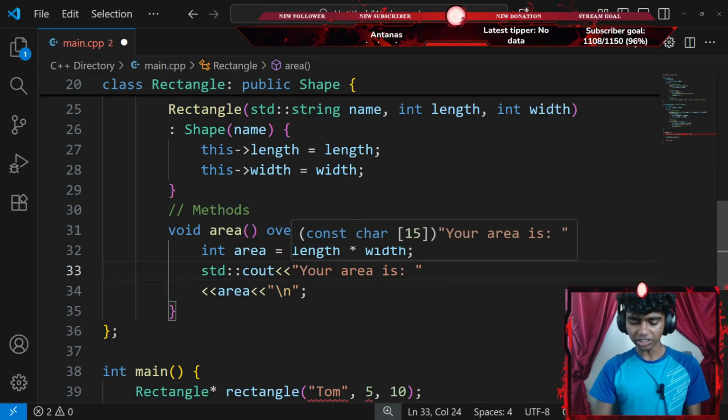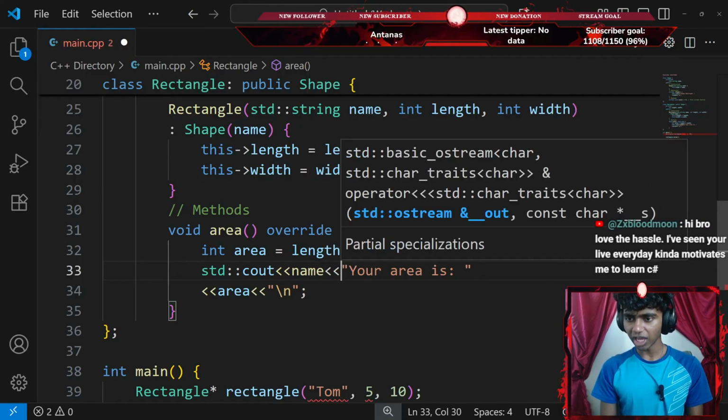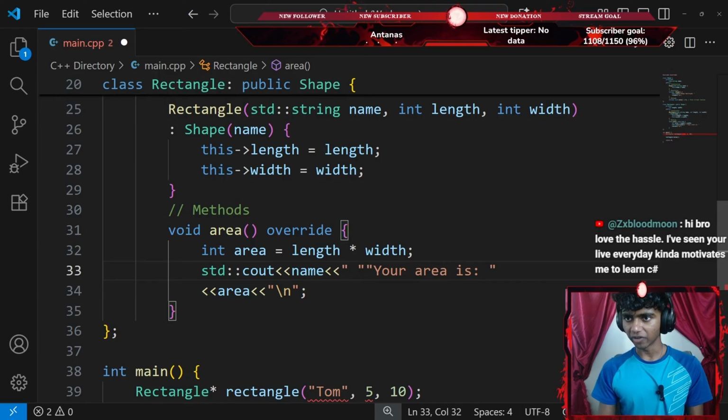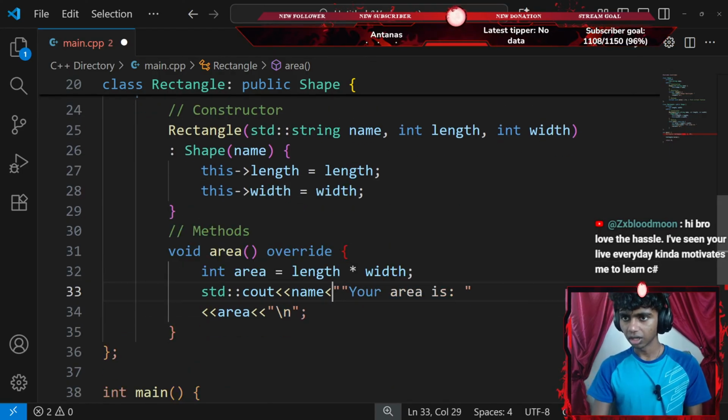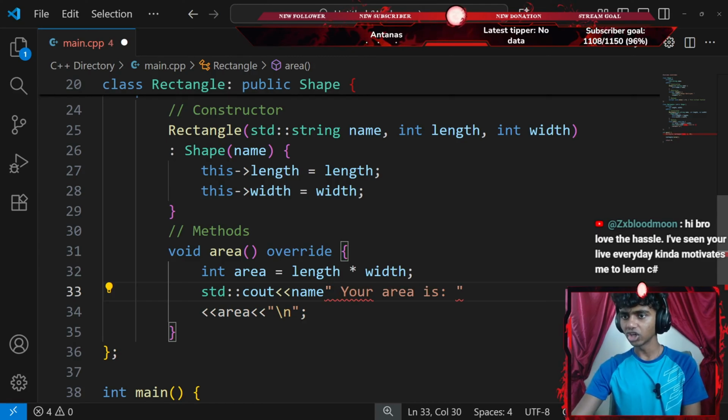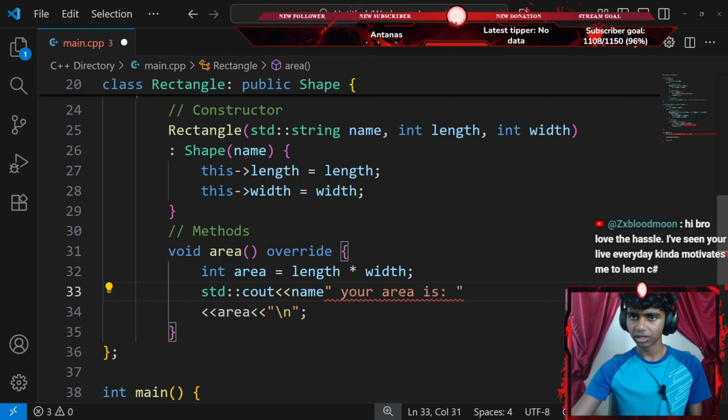Okay, honestly, I might go with something like name. I'll go with name, add another insertion operator of an empty space. Honestly, I'll just go with something like name. There we go. Okay, your area is...